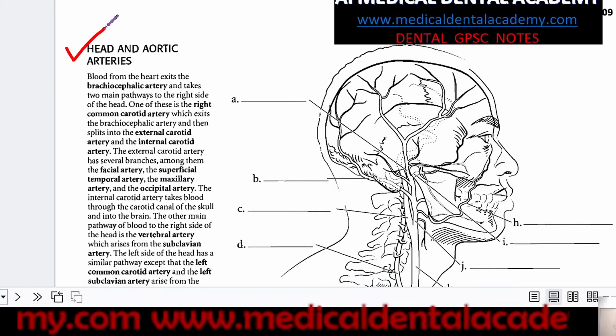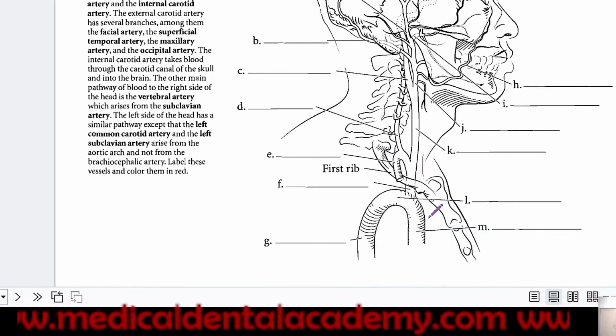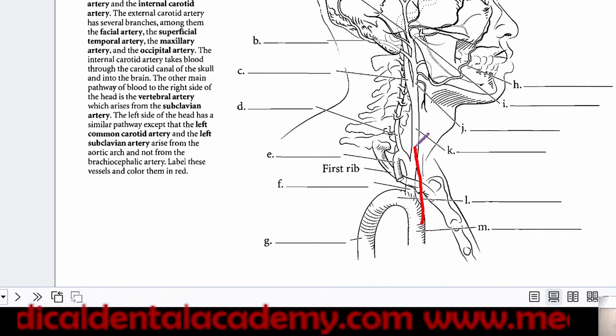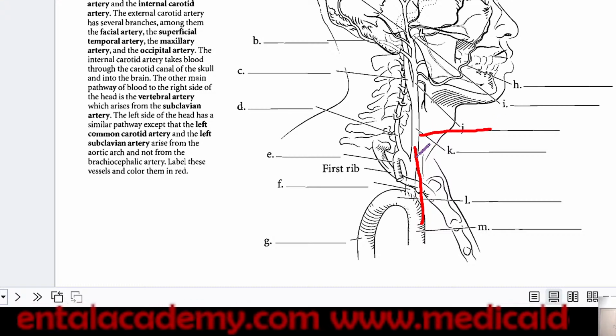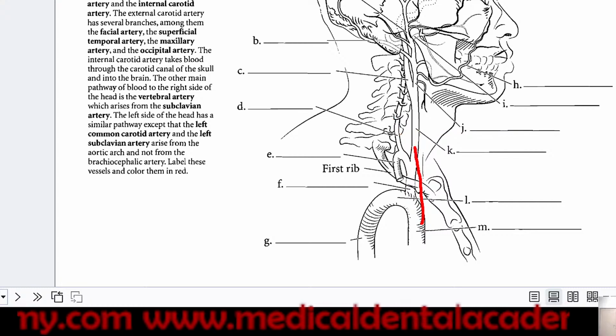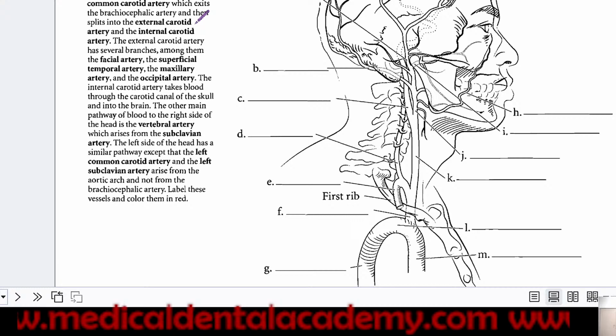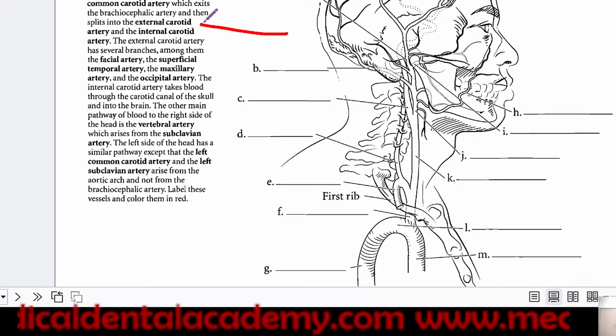Now, head and aortic arteries. As I explained, here there will be the common carotid artery, and there will be bifurcation here and here. The common carotid artery will be divided into the external and internal carotid artery.